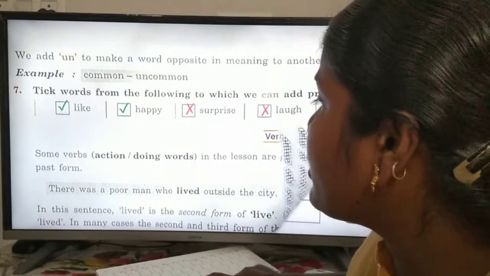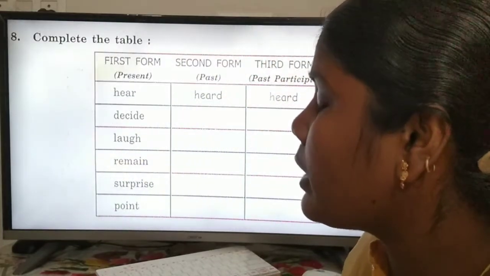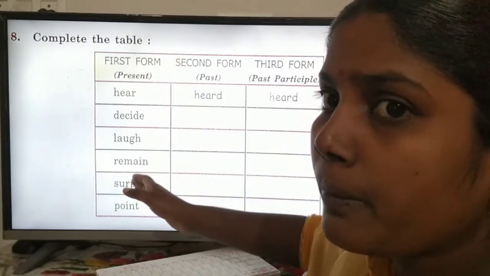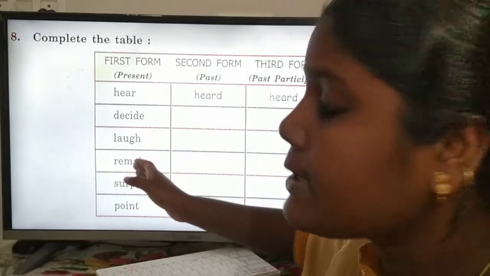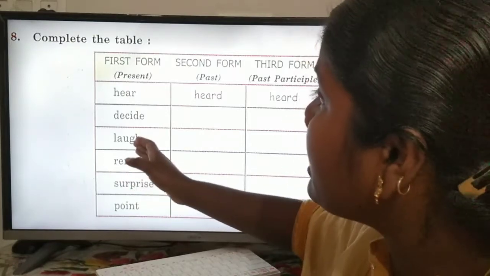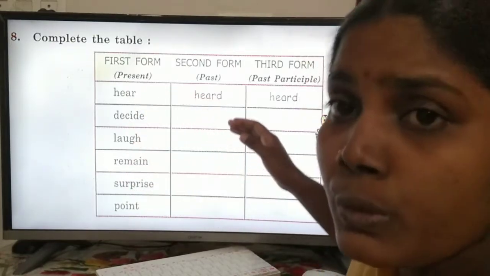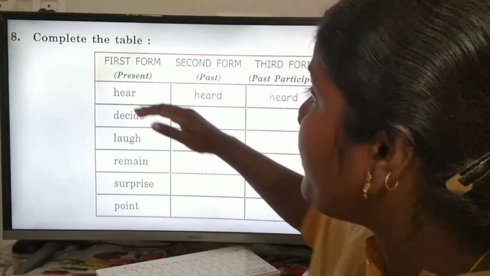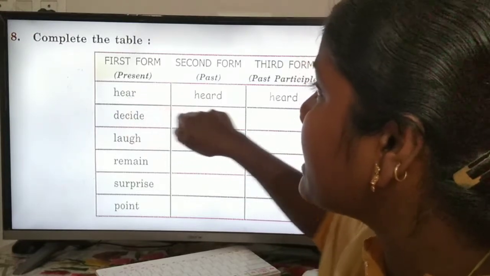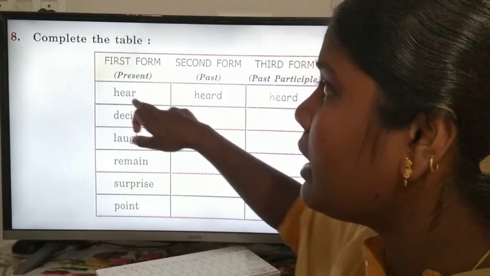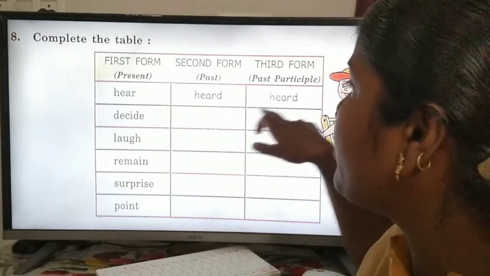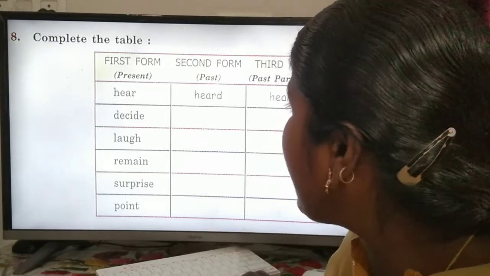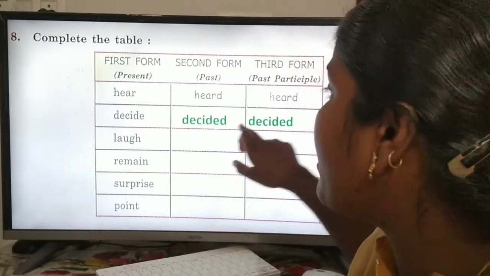So now we are going to learn some verbs. Complete the table. Here they have given the first form of verb. For this verb we are going to write the second form and third form. The first one is done for us: hear, heard, heard. And decide is a first form of verb, so decided is the second form and third form.